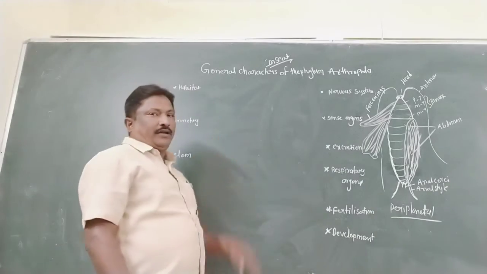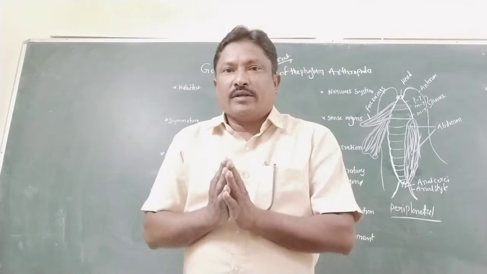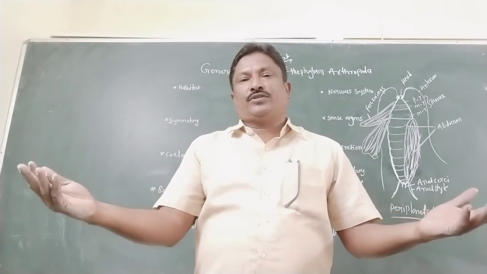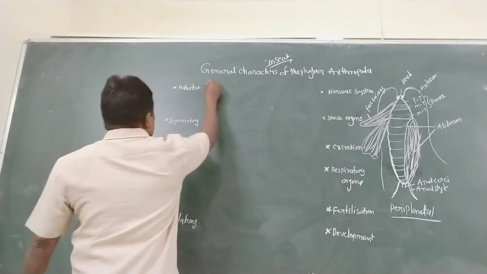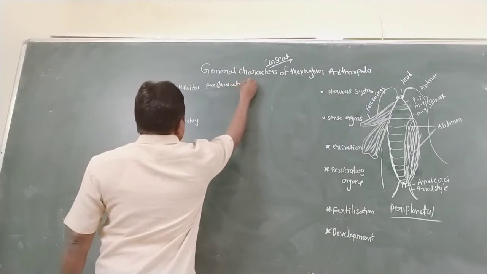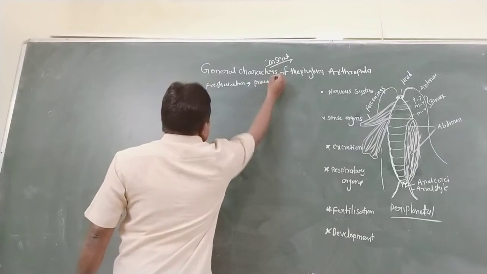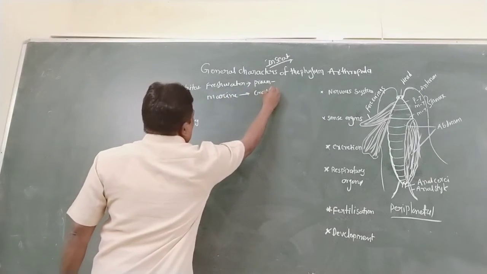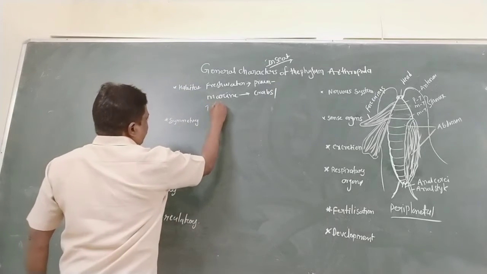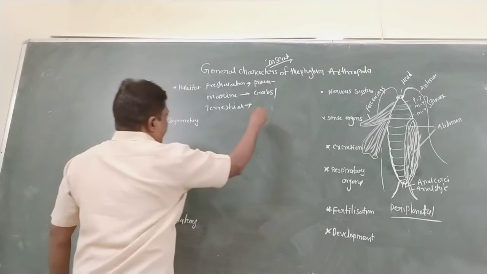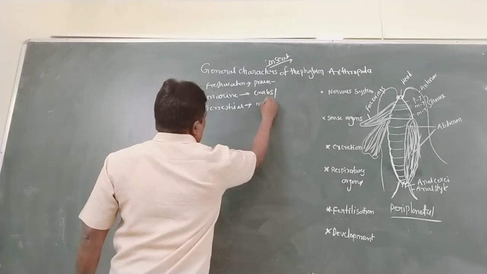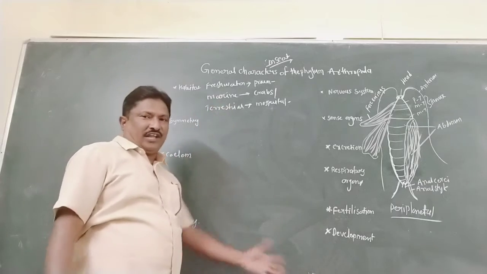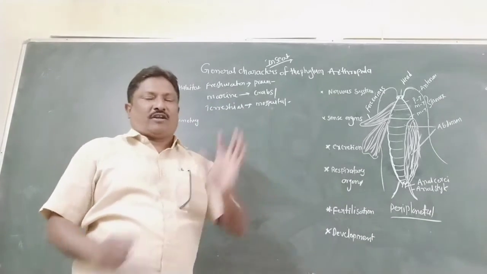Next is the habitat. Arthropods live in freshwater, marine water and on land. A freshwater example is the prawn, a marine example is the crab, and terrestrial examples are the cockroach and mosquito. These are the best examples of arthropods living in freshwater, marine water and terrestrial habitats.